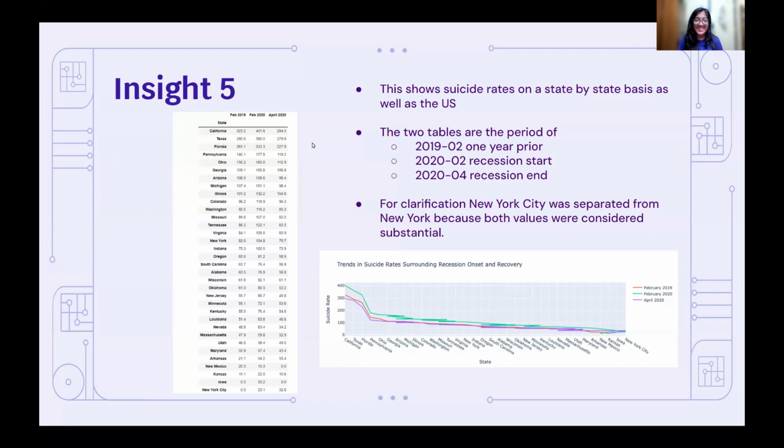Well, that brings us to our final insight, which is insight 5. And what we did here was we looked at 3 different time periods. One was February 2019, so exactly a year before the onset of the recession, February 2020 when the recession began, and April 2020 when the recession ended. And here we looked at suicide rates by state. And what we concluded was when the recession began, consistently across all states, the suicide rate increased. However, by the time the recession came to an end, the suicide rates had returned to pre-recession levels, showing that society and individuals were able to bounce back after some of the economic shocks and also the cultural shocks that came from the COVID-19 pandemic.